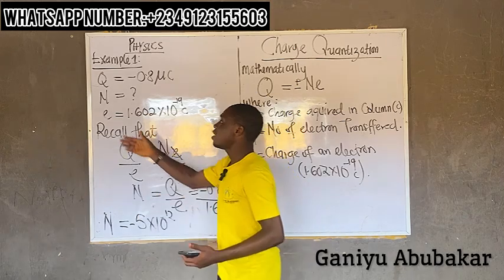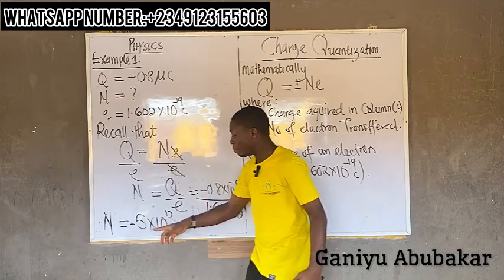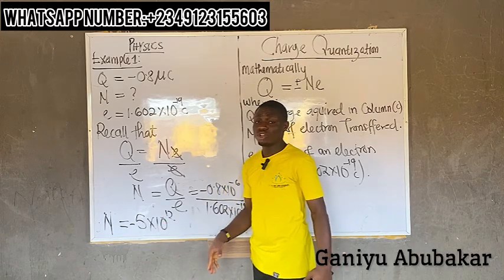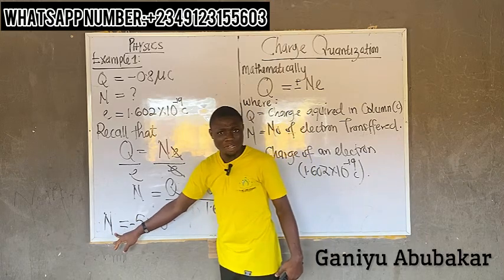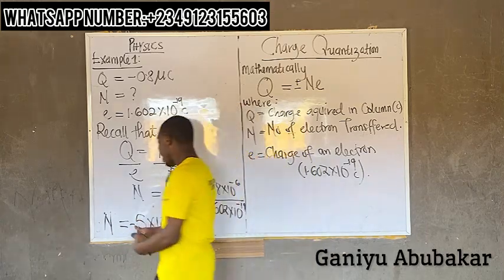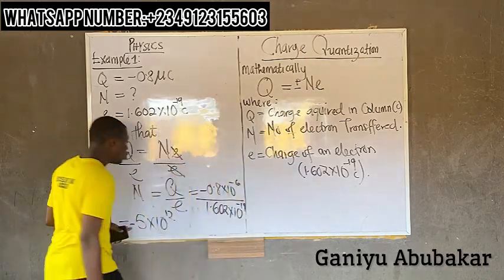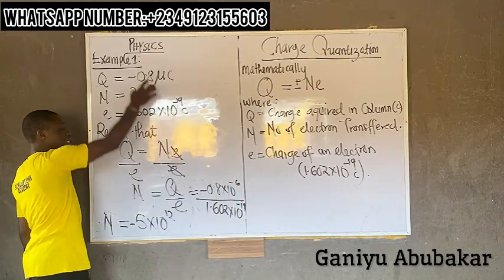So I'm saying, how many electrons can be transferred? You're telling me minus 5 electrons can be transferred. This is not possible. So now I know that the number of something cannot be negative, and I have a negative sign here. I'll now have to bring up the concept of plus and minus here. What do we know? This Q has a negative on it from the question, originally from the question.